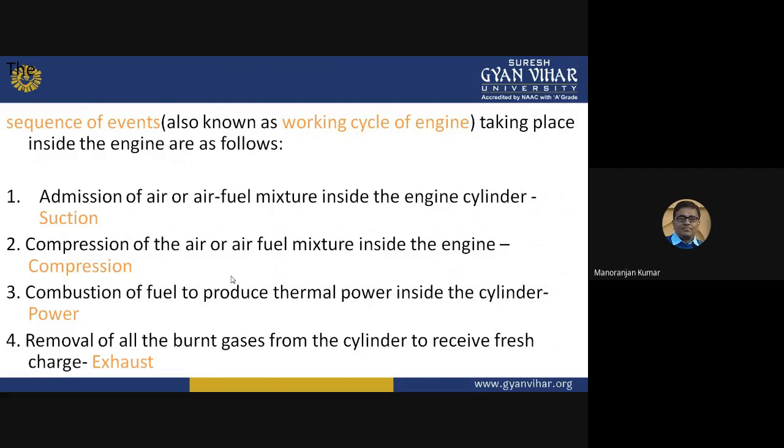This is the working cycle. First suction, after suction compression, then power, then exhaust, and again suction starts. So suction, compression, power, exhaust, suction, compression, power, exhaust. This event sequence goes onward.